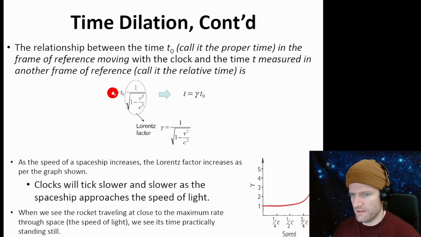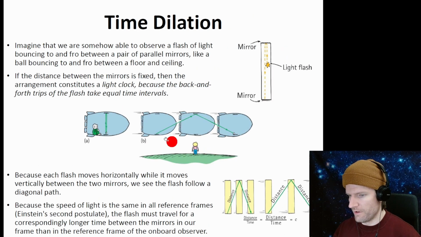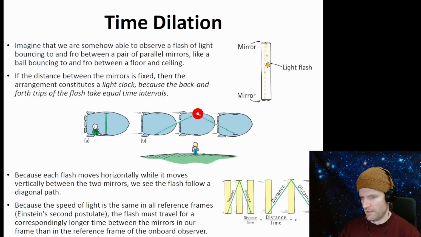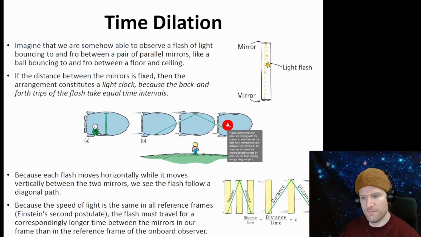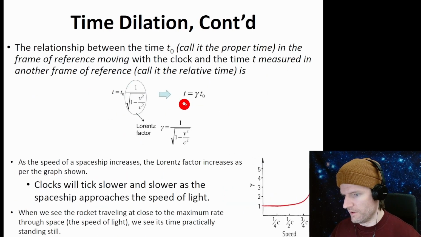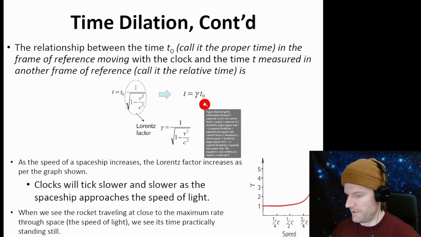And t here is the time that the observer on Earth sees the rocket ship's time go. We can summarize this in this formula: t observed equals gamma times proper time. So the person on Earth observes slower time on the rocket ship, and the person in the rocket ship experiences proper time, normal time. So the observed time from Earth equals gamma times the proper time.